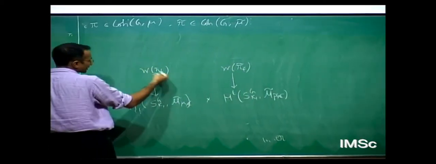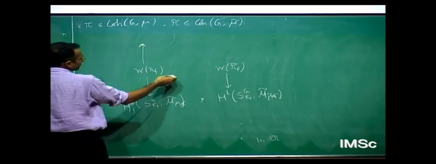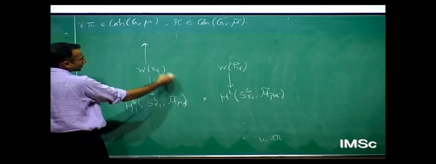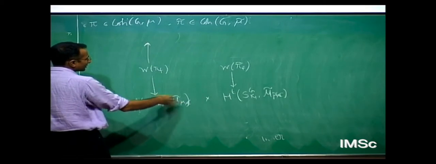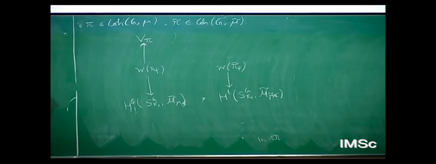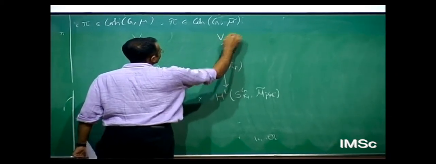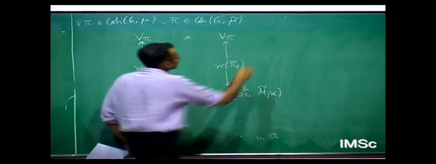On the other hand, I can take a Whittaker vector, a special nice vector, there are new vectors everywhere, and I patch on something at infinity. What I patch on at infinity comes from some cohomological reason we need not get into. I can go into the space of cusp forms for π, and likewise I can go into the space of cusp forms for π̃. And here I have the Petersson pairing.